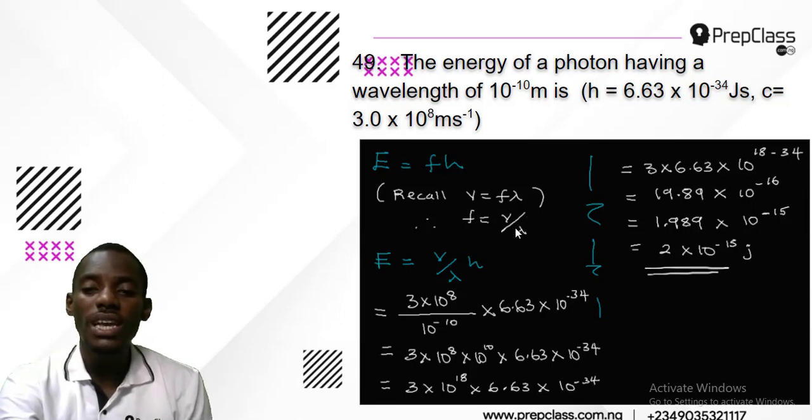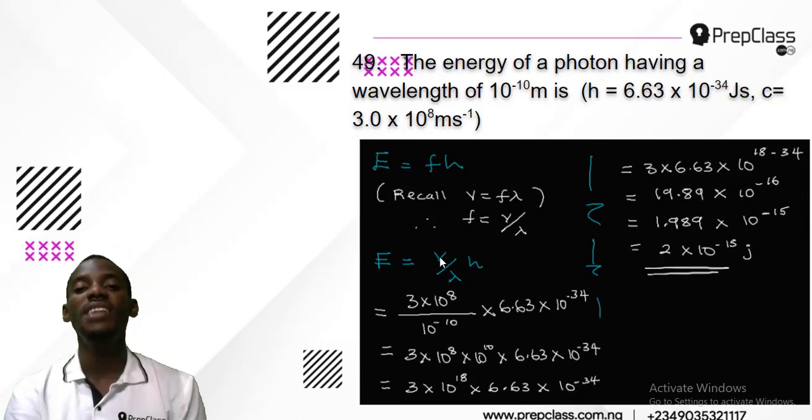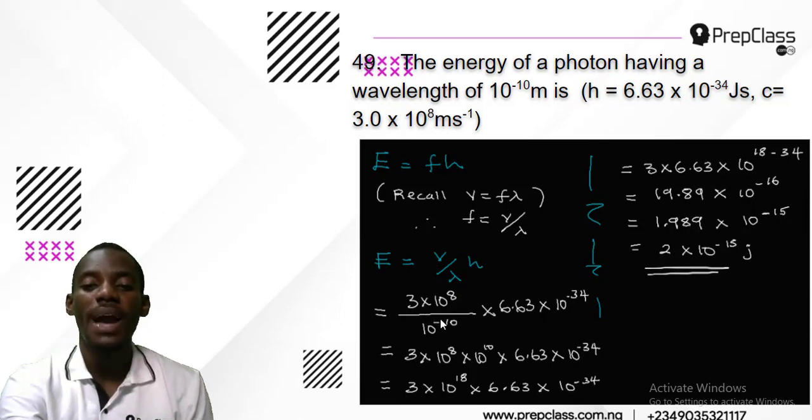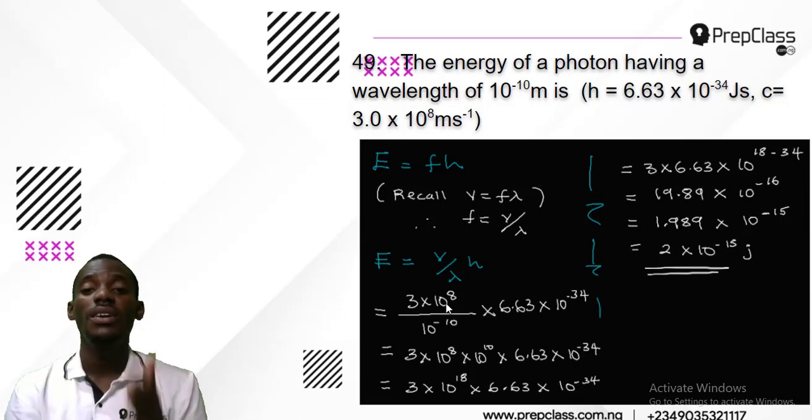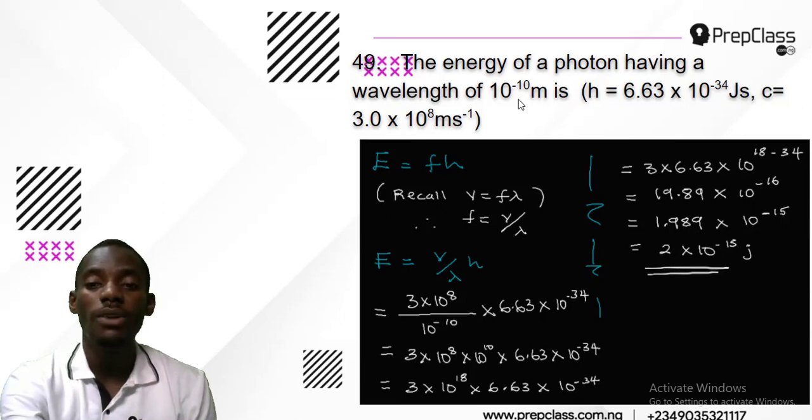Now substitute this for F in this equation. E will now become V over lambda times h, because F is V over lambda. Now what is my V? V is the speed of light, and that is 3 times 10 to the power 8. It is already given to you in the question. You don't have to cram it. 3 times 10 to the power 8. Then my lambda, or my wavelength, in the question is 10 to the power minus 10.